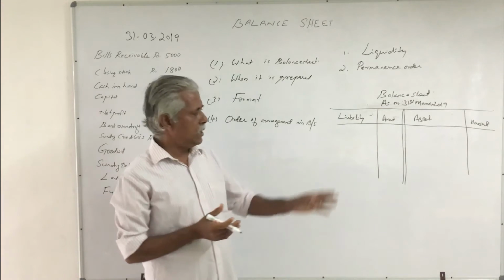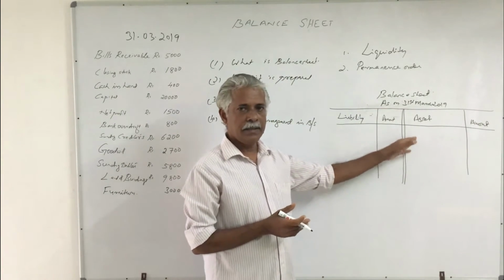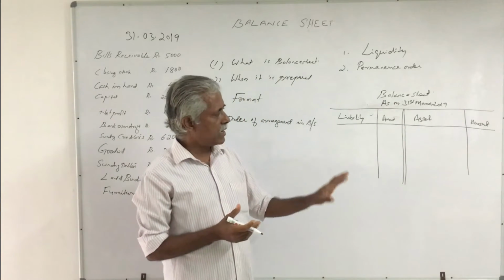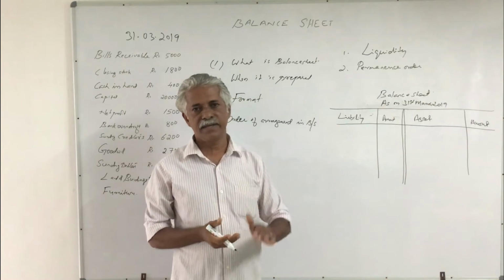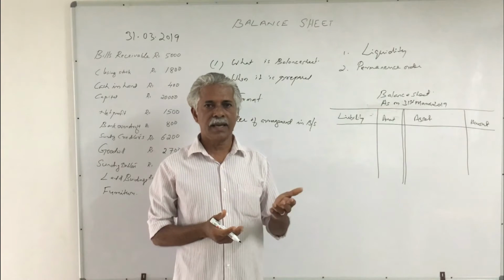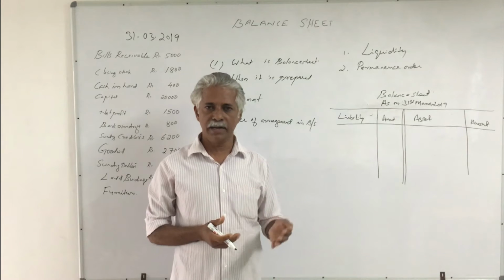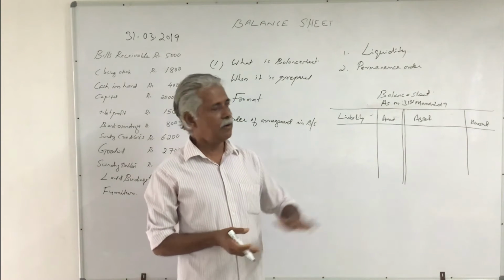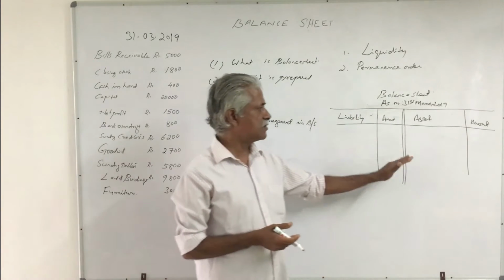That means the liquidity order should be followed in the arrangement of assets. Here, the current assets are listed first, followed by fixed assets. Current assets are cash in hand, cash at bank, bills receivable, sundry debtors, stock in trade, prepaid expenses, etc. Those are current assets. These assets must be listed first on the asset side.